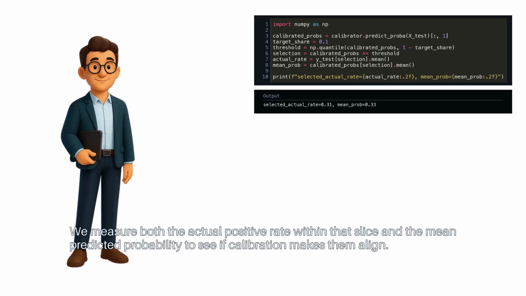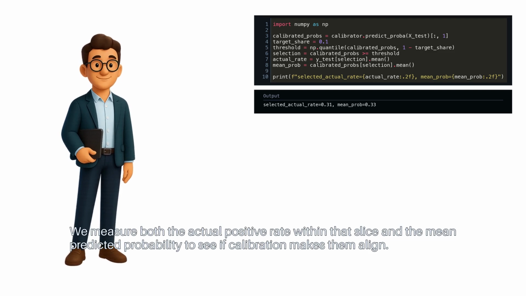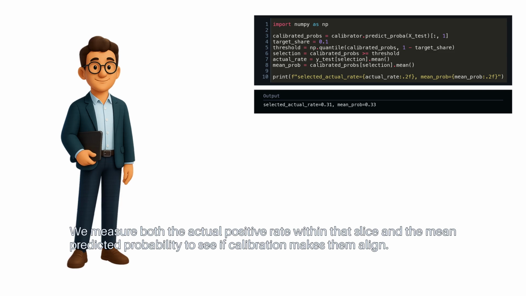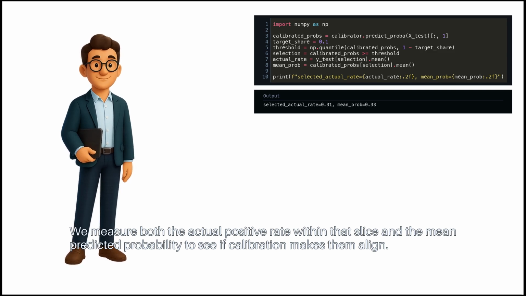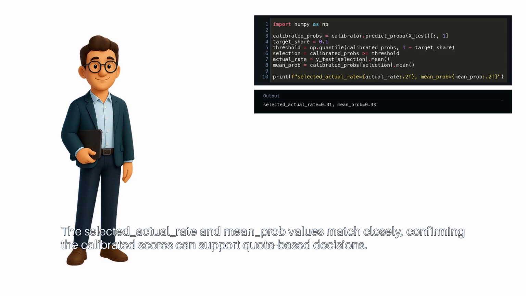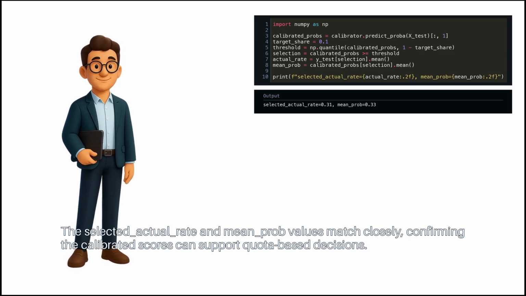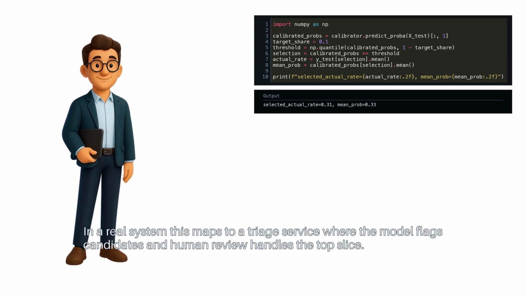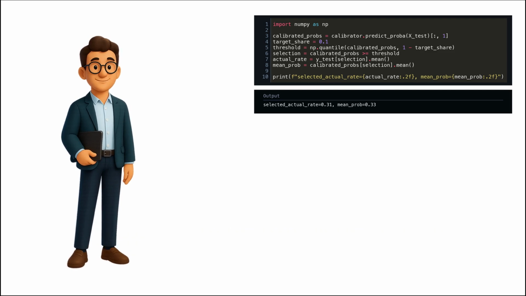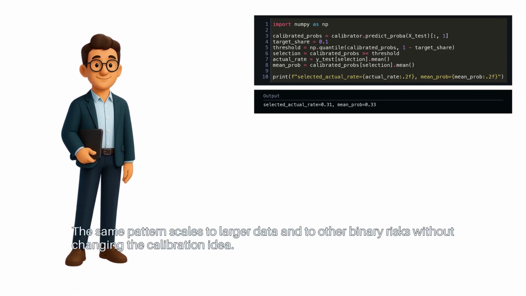We measure both the actual positive rate within that slice and the mean predicted probability to see if calibration makes them align. The selected actual rate and mean prob values match closely, confirming the calibrated scores can support quota-based decisions. In a real system, this maps to a triage service, where the model flags candidates and human review handles the top slice. The same pattern scales to larger data and to other binary risks without changing the calibration idea.